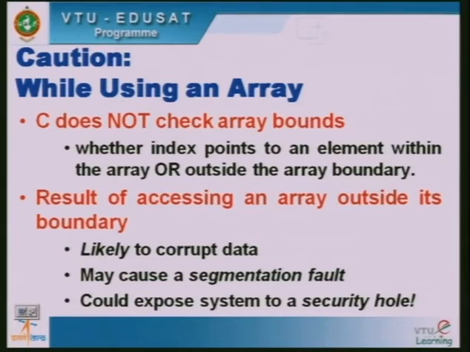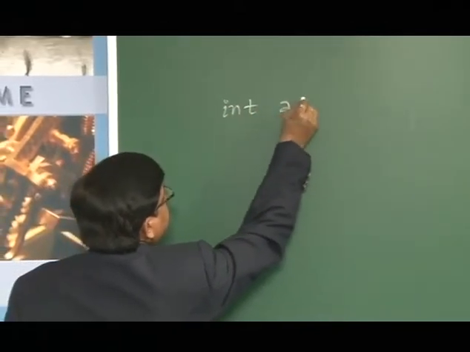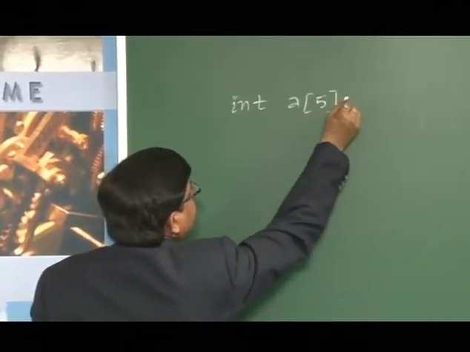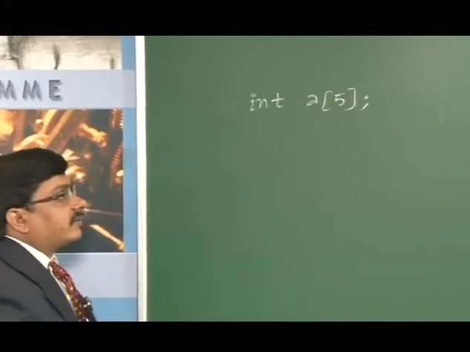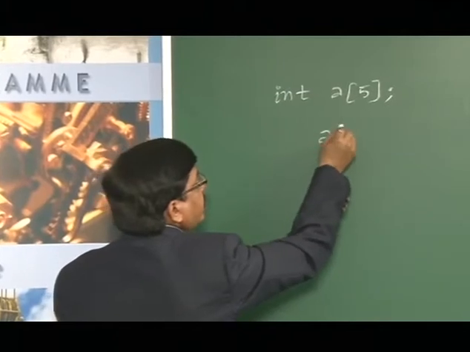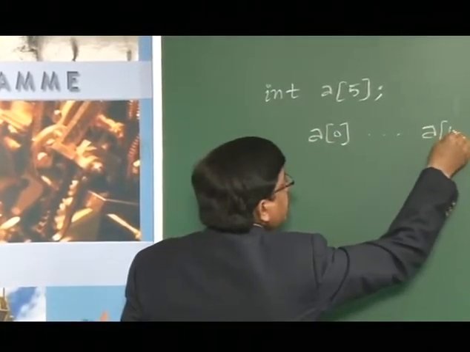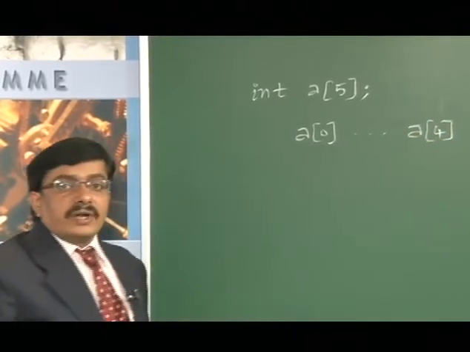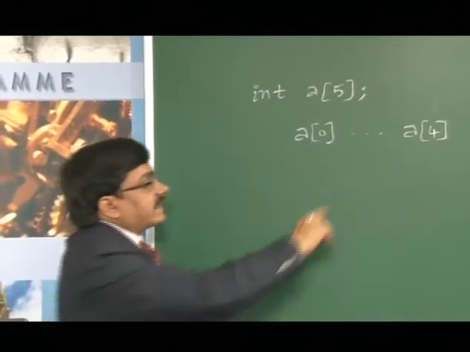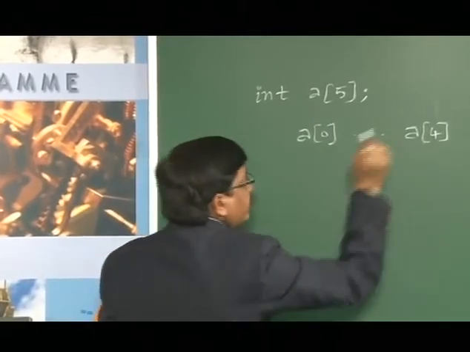For example, if I declare int a of 5, this is an array of 5 integer elements, and the index starts from a of 0 and goes up to a of 4. Here the lower index is 0 and the higher index is 4. The array index always starts from 0 and ends at n minus 1.